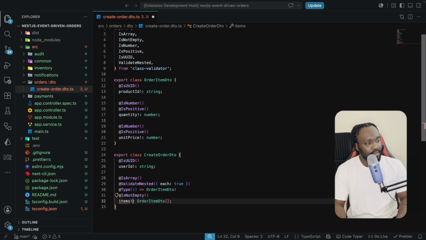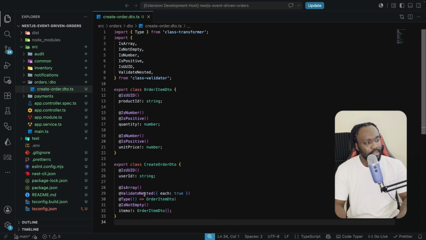Now that we have this done here, we have three pieces. The first that we have created now is the DTO. And as you can see over here, I'm not just validating the top level items. I also have the nested order item DTO, which is making use of the validate nested and also the type, because an order without validated line items is how you're going to end up with things that you do not need in production. So you can have totals that are not adding up in production. So you want to make sure you are actually having validation on also the schema level and also the database level. You can also see the user ID and the product ID are of type UUIDs, and the quantity and the price have to be positive numbers. And we have also already set this up in the validation pipe.